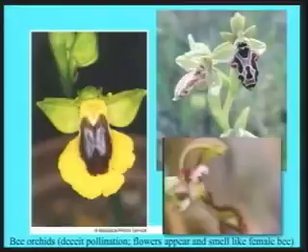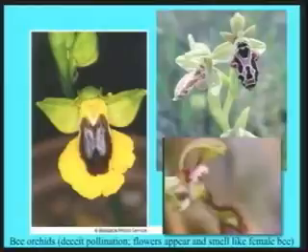This is a great case in point. These bee orchids produce flowers that, maybe not to us, but to a male bee, look like female bees. And more than that, they actually produce pheromones that mimic the sex pheromones of female bees. This is so successful at tricking male bees into trying to copulate with the flowers that these orchids are hugely diverse. As you can see, they come in a variety of forms and colors, and they've diversified extensively because of this very successful deceit.